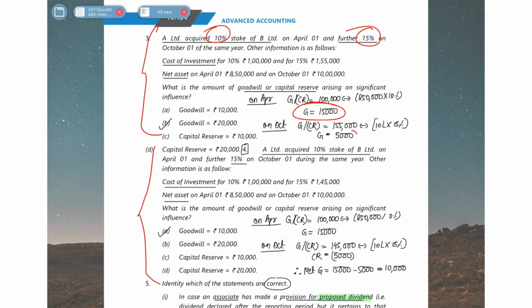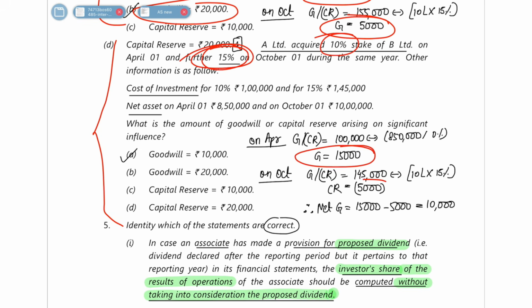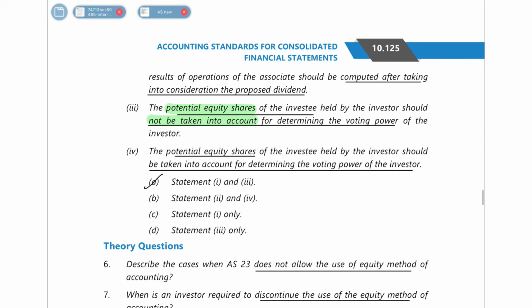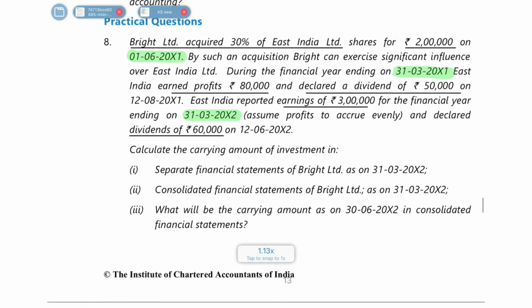First you got a goodwill of 15,000, next you got a goodwill of 5,000, so total goodwill is 20,000. Here also it is the same: first it had a 10% stake, next it got a 15% stake. So first it had 15,000 goodwill, then it had a capital reserve of 5,000. So netting it off, your net goodwill is 10,000. That is the answer. This you have already done, so I am not repeating it. And these are all theory questions, so I am not repeating that.